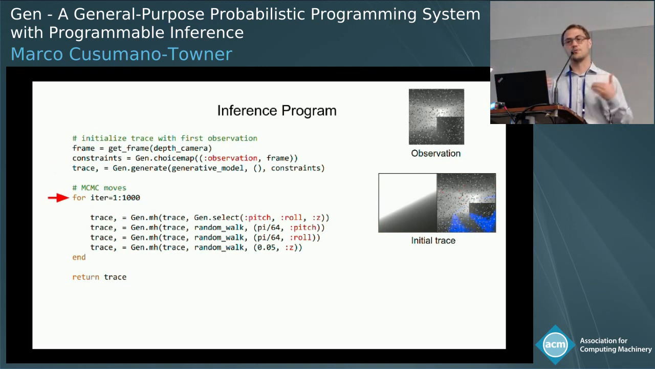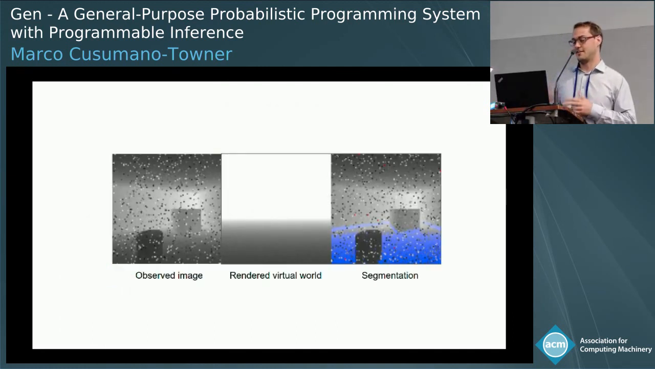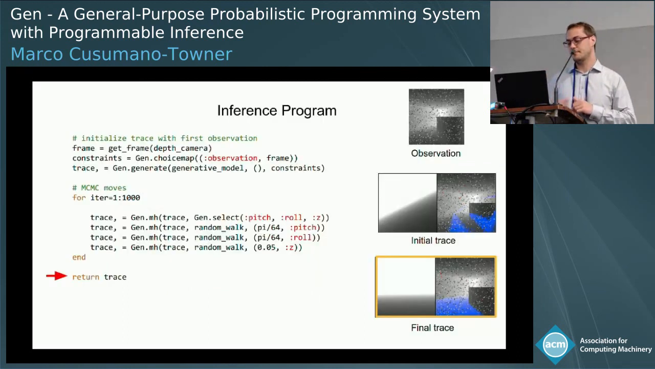So the purpose of this for loop here is basically to iteratively refine those values and make them better explain the data. And this is an MCMC for loop, if you know about MCMC. So here is a video that's going to repeat a couple times showing the iterative process of convergence there. So we start off with some strange hypothesis, and then we gradually tweak these variables to better explain the data. Basically, we're fitting the floor to the image. So at the end of this program, we get a final execution trace, which, like I said, contains the correct values for pitch, roll, and z.